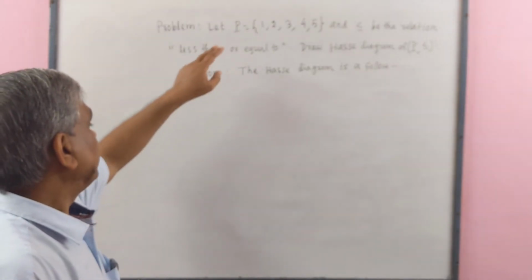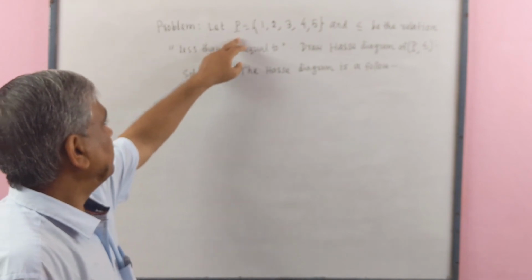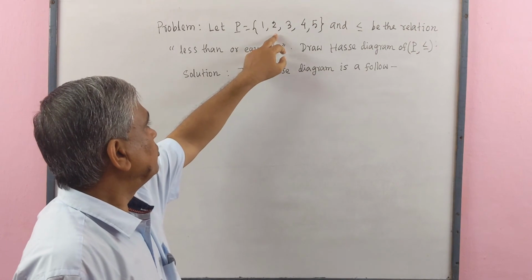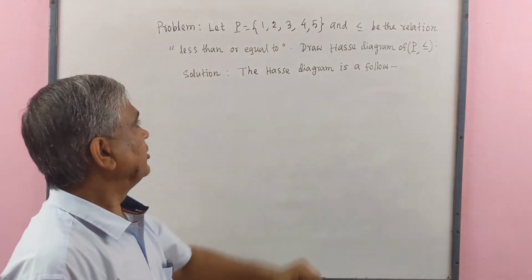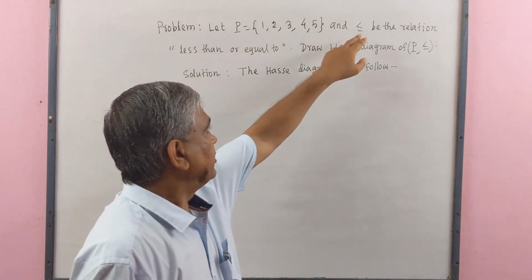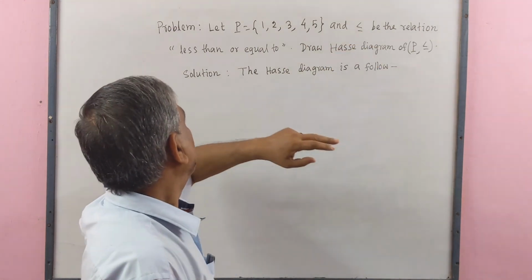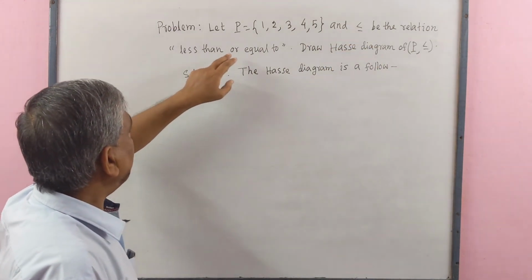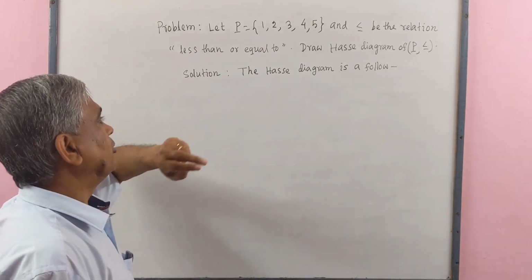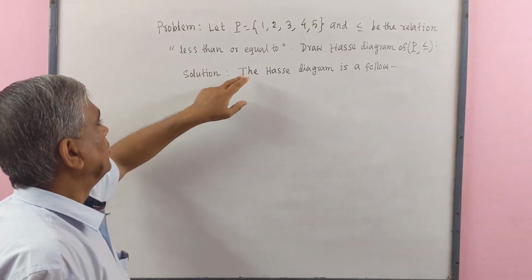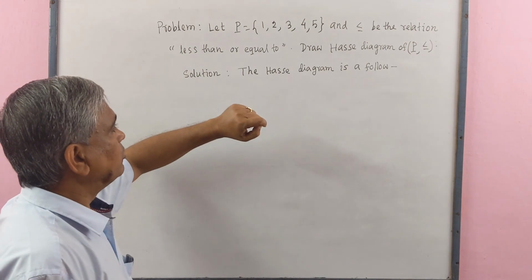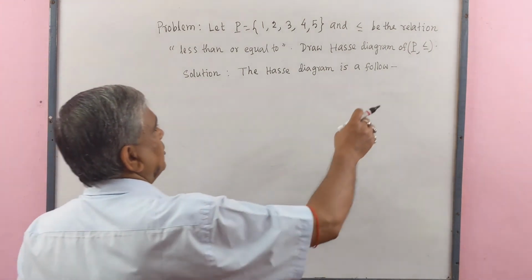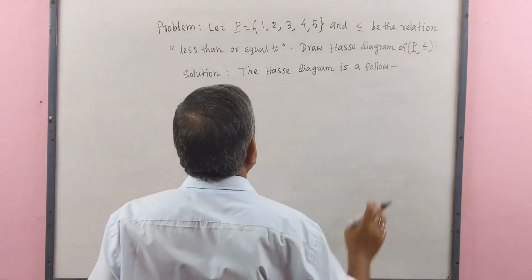Now the problem is: let P equal the set containing elements 1, 2, 3, 4 and 5. This relation defines less than or equal to. Draw the Hasse diagram of P with this relation.